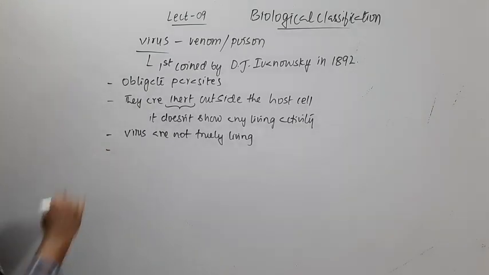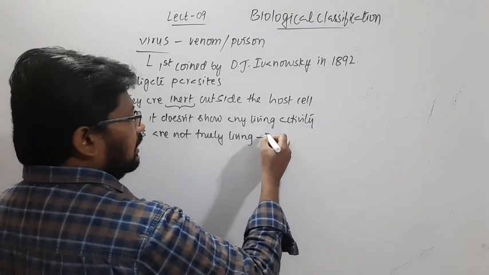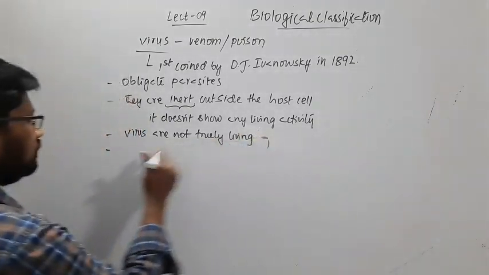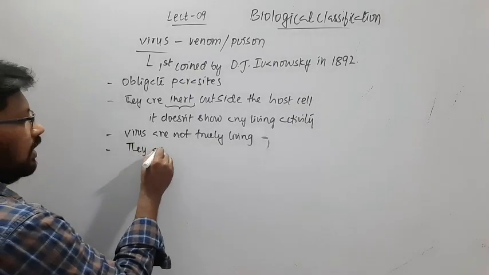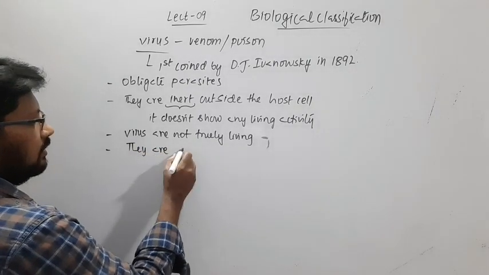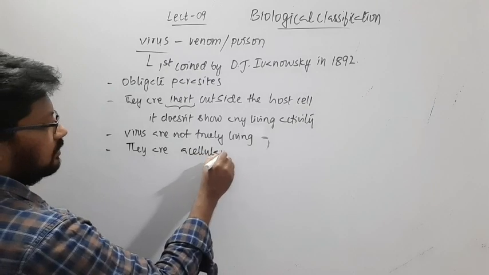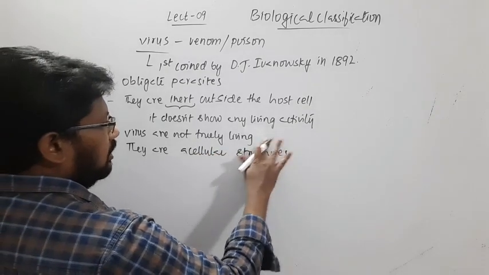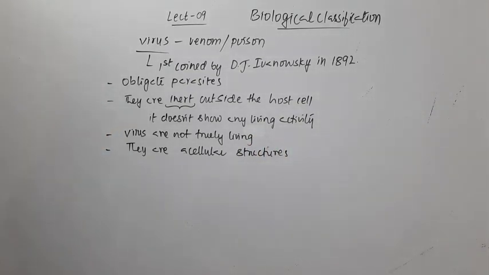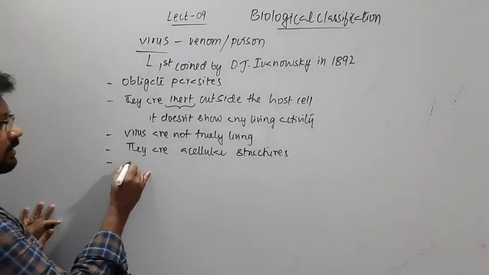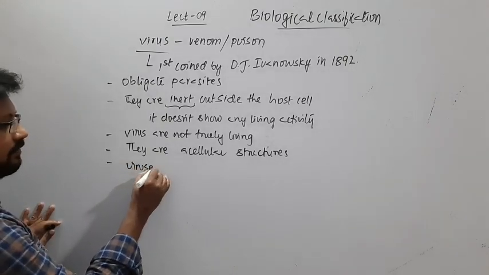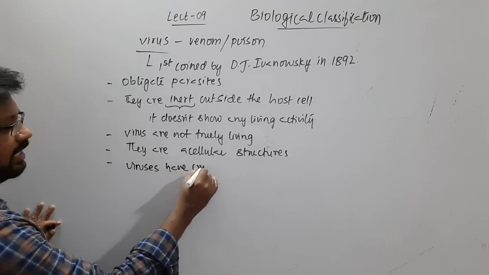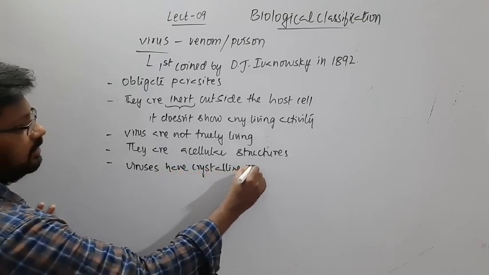So viruses are not truly living, and they are acellular structures, which means they don't have any cellular organization. Then, viruses have crystalline nature.